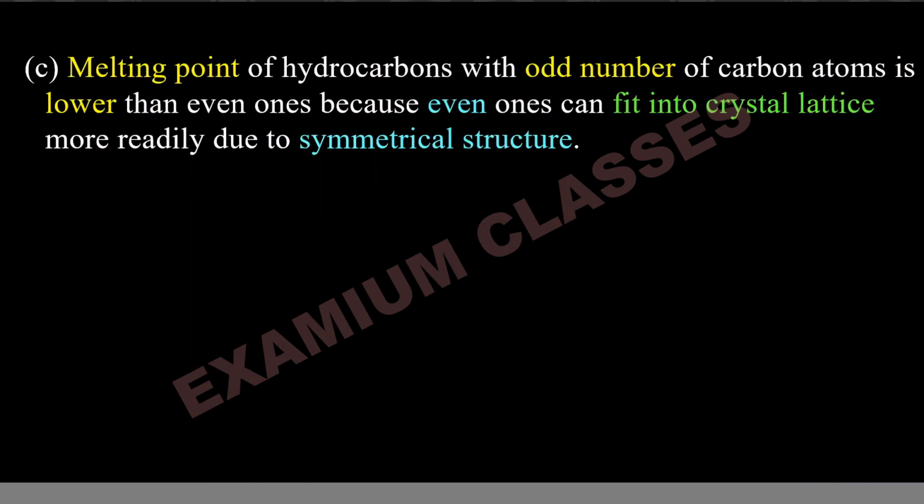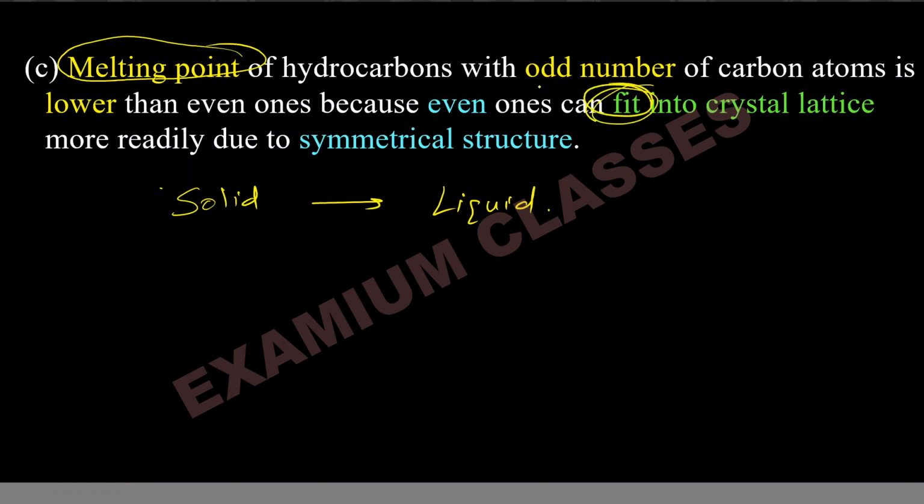Then the next one, melting point. Remember, boiling point and melting point are different, and the phenomenon is also different. Boiling point is conversion from liquid to gaseous phase, and in liquids the molecules can rotate, but in melting point the molecules are fixed in solid and then they get converted to liquid. So melting is from solid to liquid. In this case, the placement of the molecules matters, that is, how they fit into the crystal lattice.